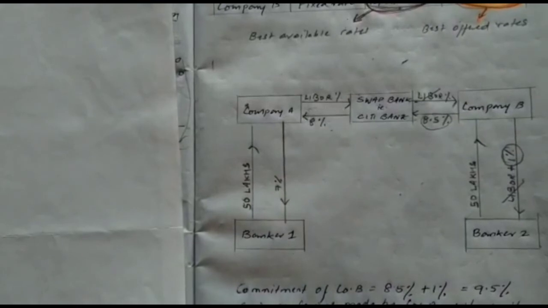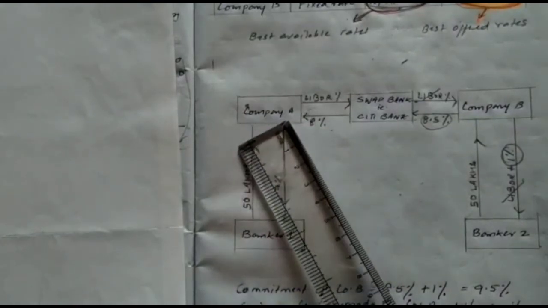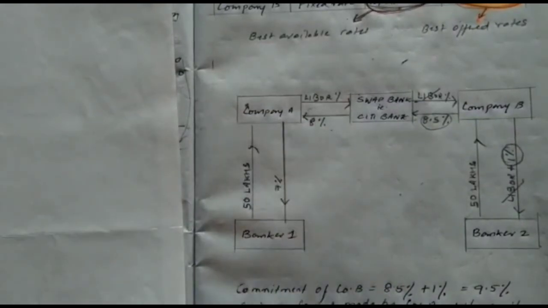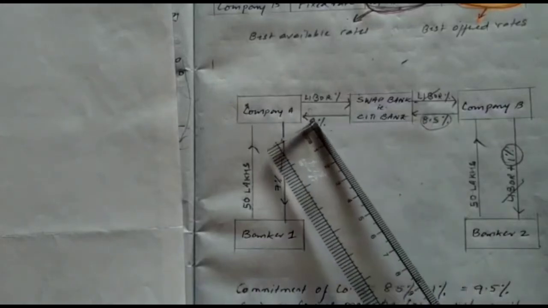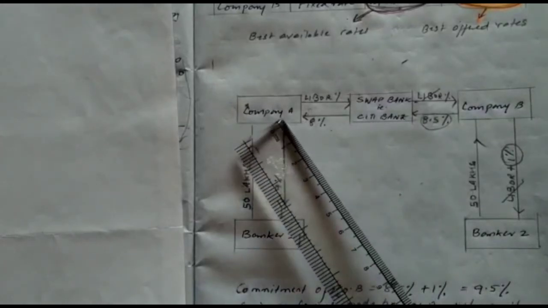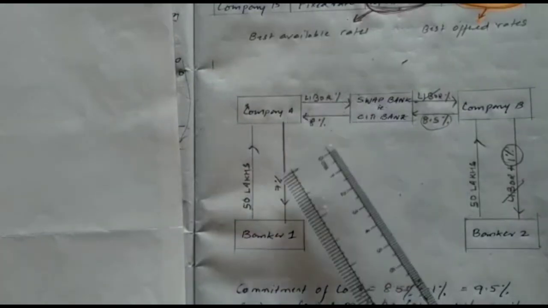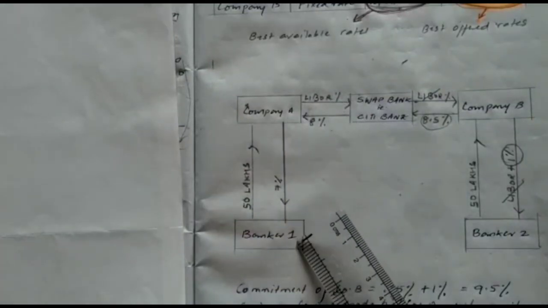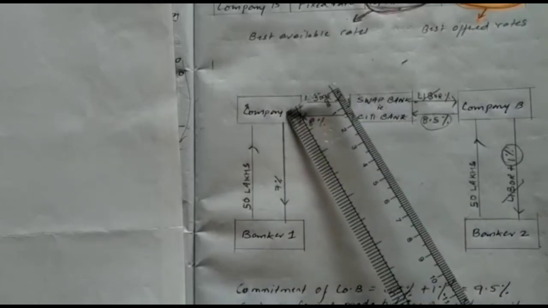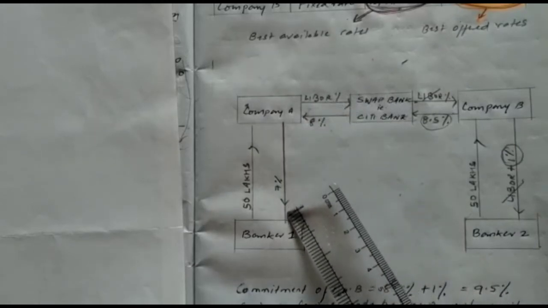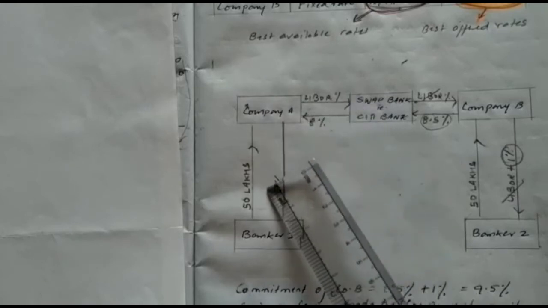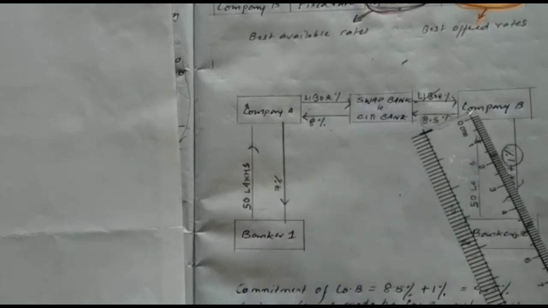Now we'll see whether company A is making any kind of savings. Citibank is paying 8% interest to company A, and the commitment of company A is only 7% to banker 1. So it collects 8% and pays only 7%. So here it makes a saving of 1%.